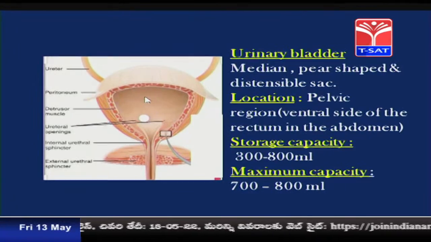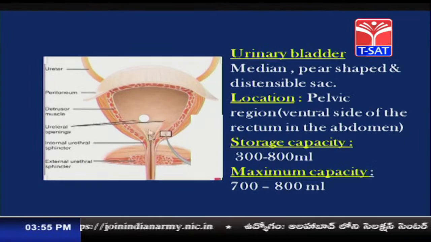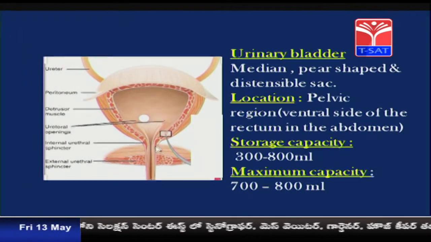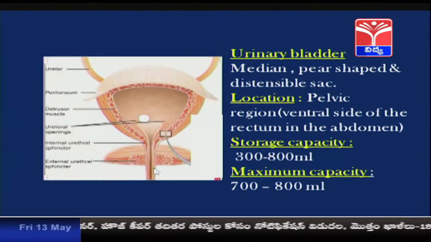So, this part of the urinary bladder is called the major body, and this is called the neck of the urinary bladder. The neck of the urinary bladder contains two sphincters. One is present towards the inner side, and another one is present towards the outer side.